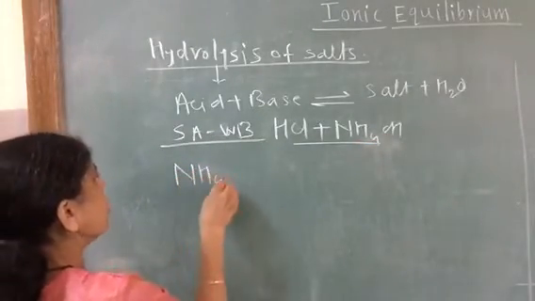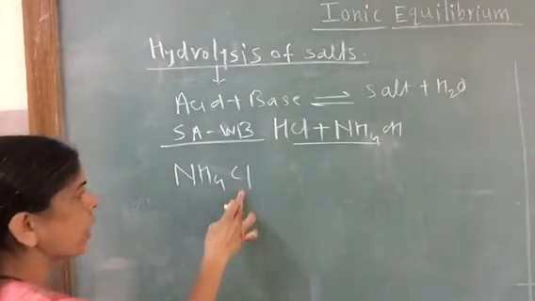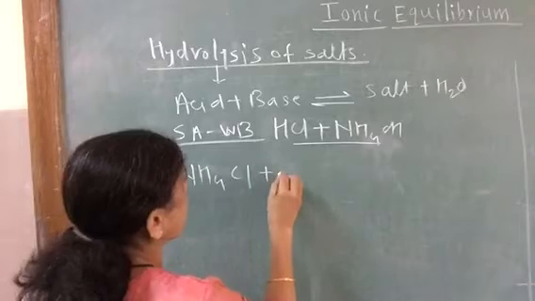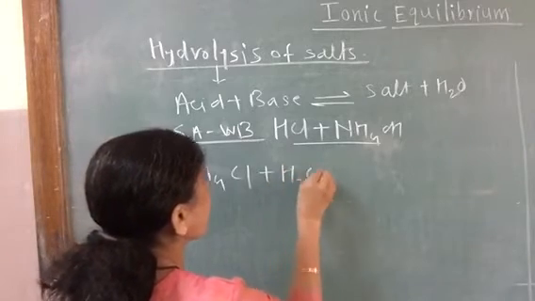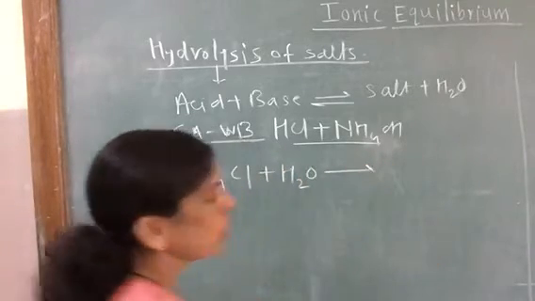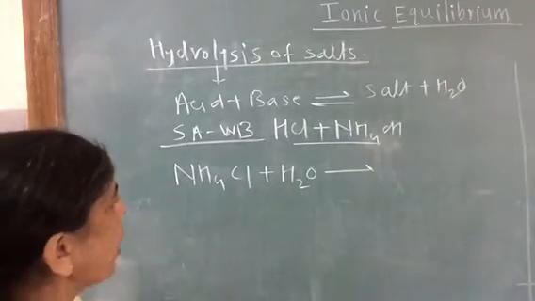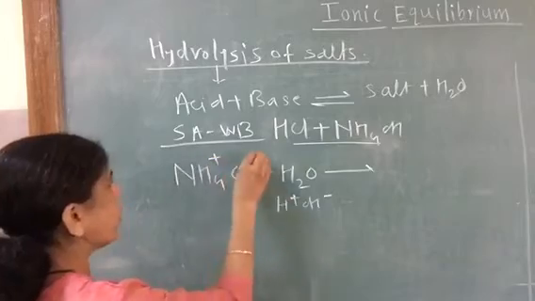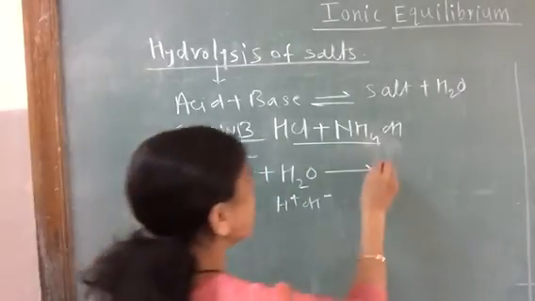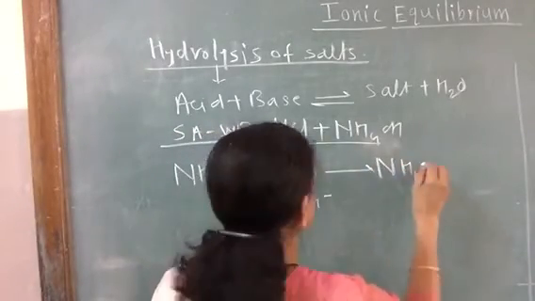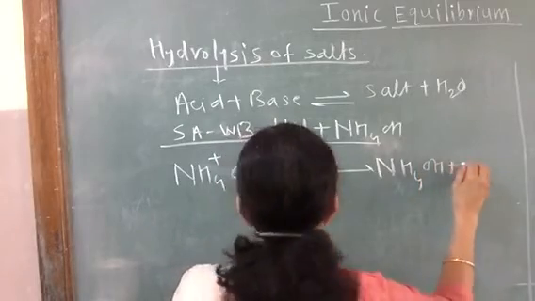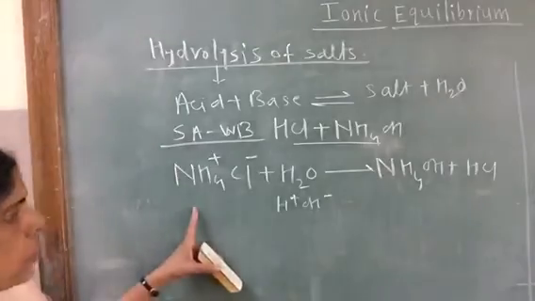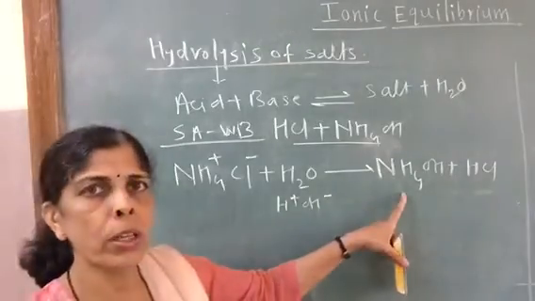NH4Cl is a salt of strong acid HCl and weak base NH4OH. We are carrying out hydrolysis. Ions of water are H plus and OH minus, and we have NH4 plus and Cl minus ions, and we are going to get NH4OH and HCl. So the original acid and base from which the salt is formed are formed after hydrolysis.